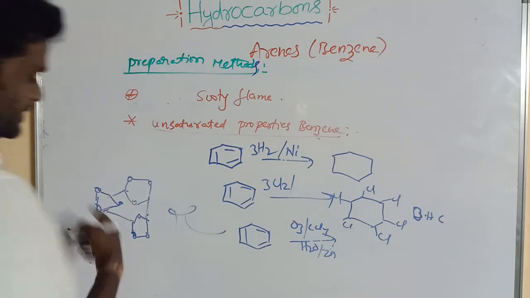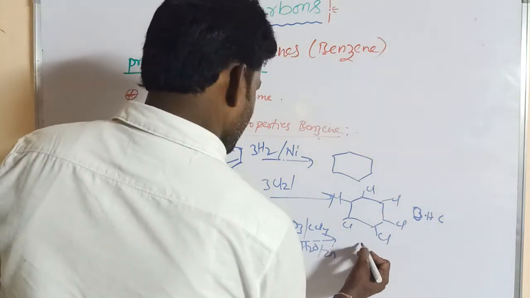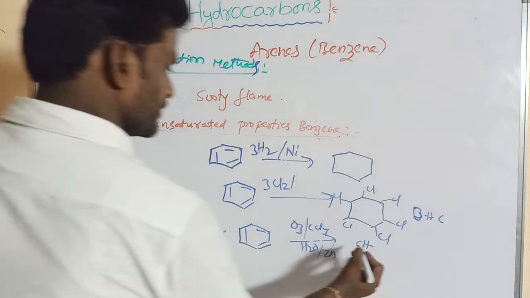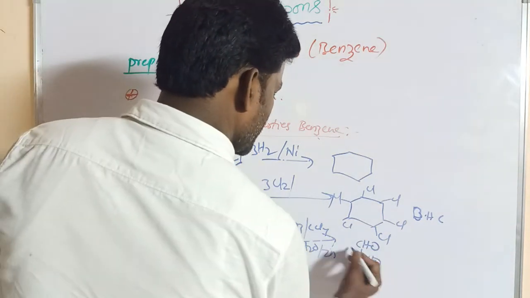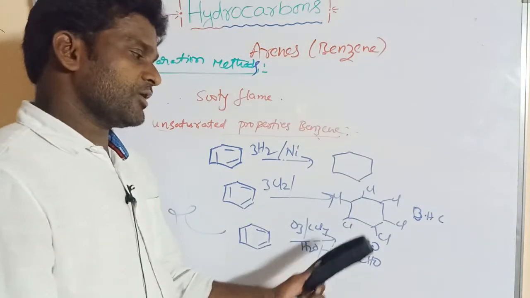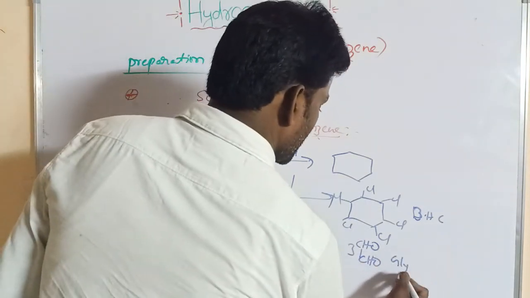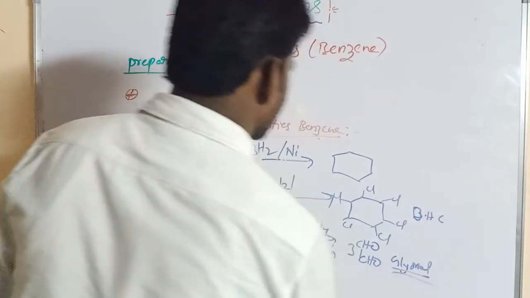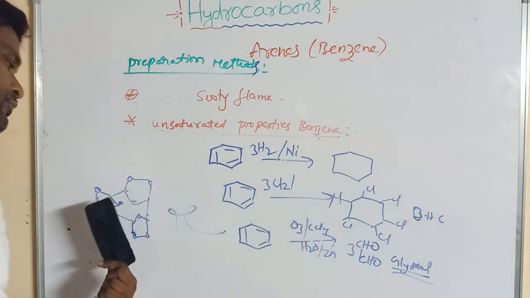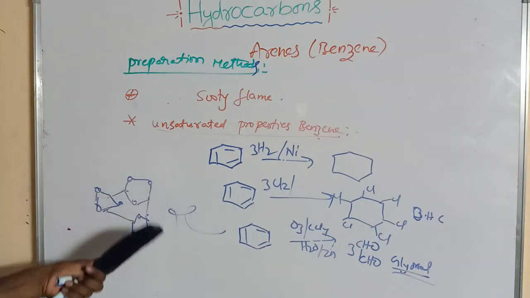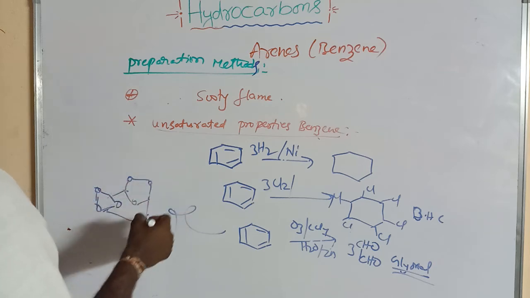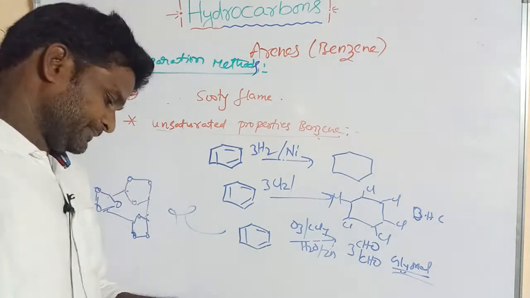Which on hydrolysis gives CHO-CHO, 3 molecules of glyoxal. So benzene on ozonolysis gives triozonide. This is the triozonide form, which on hydrolysis gives glyoxal.